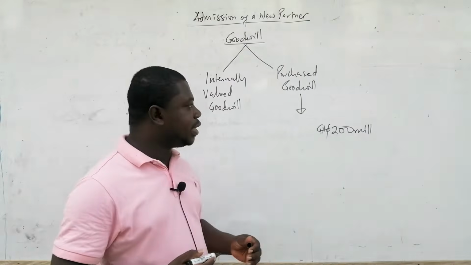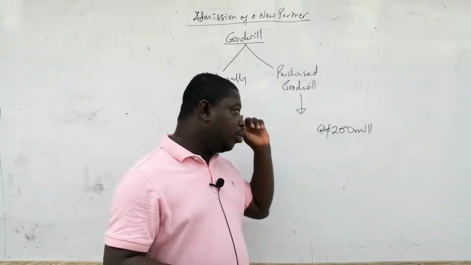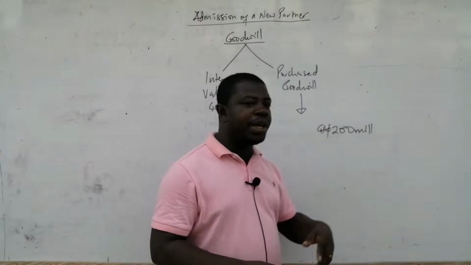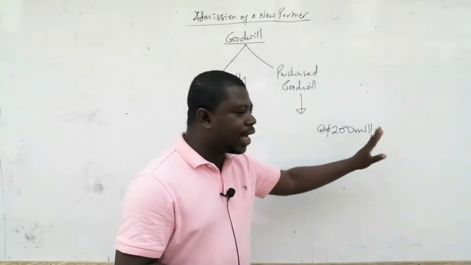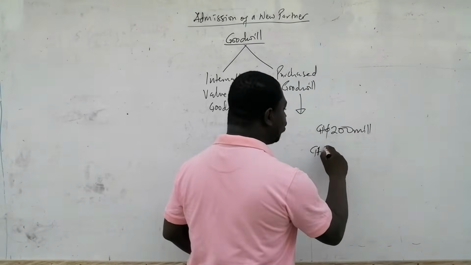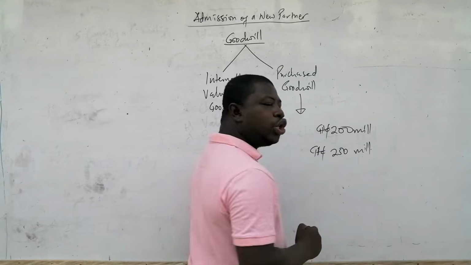200 million Ghana cedis. Let's assume this is the net assets of the firm. You, the purchaser, will you be willing to pay exactly 200 million, or do you think it will be fair to pay more than 200 million? Now, the assets are 200 million, but the seller could require that you pay 250 million, which you may gladly pay.